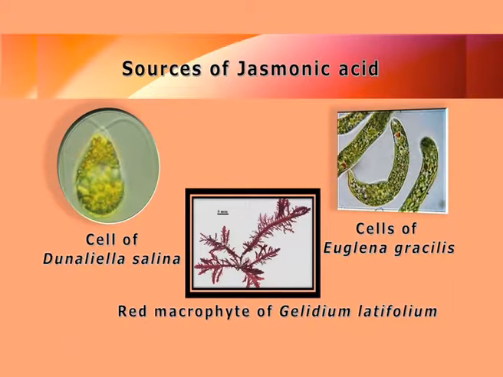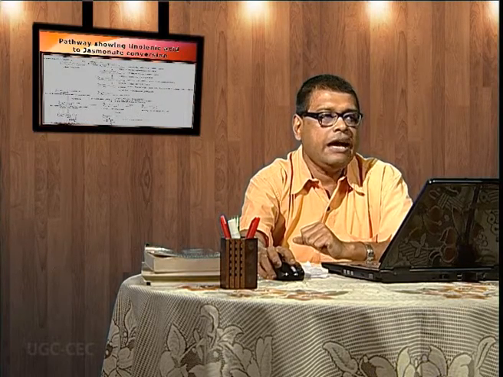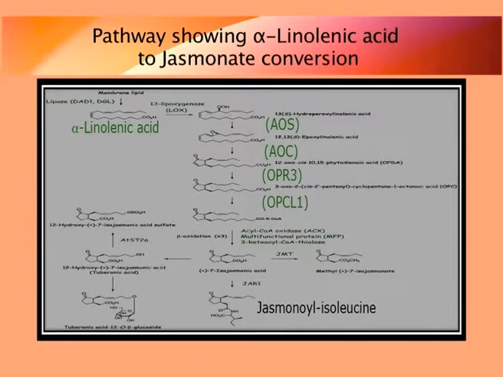It is also present in a macrophytic red algae, that is the Gelidium latifolium, and this Gelidium is also having the storage food in the form of agar-agar, which is a neutral polysaccharide. Now this particular Jasmonic acid is actually produced from simple fatty acid which is the alpha linolenic acid, and this alpha linolenic acid will be converted to different other forms, the epoxy derivatives and the other derivatives